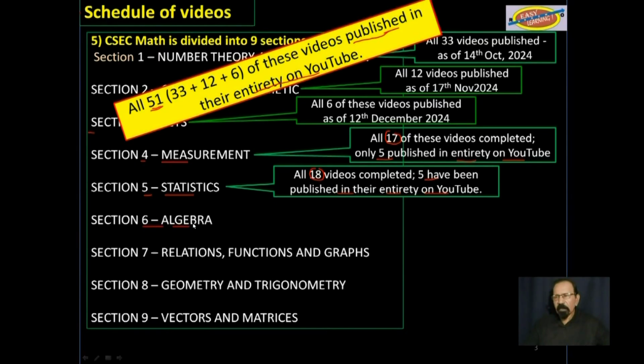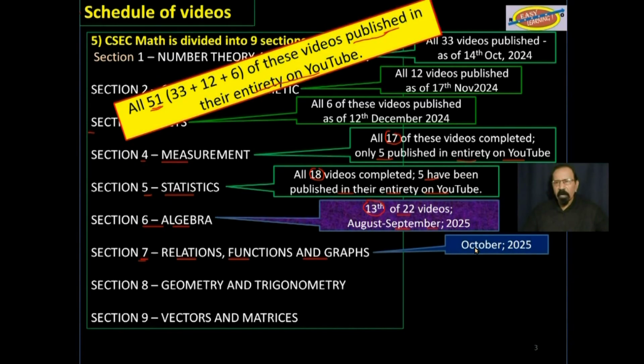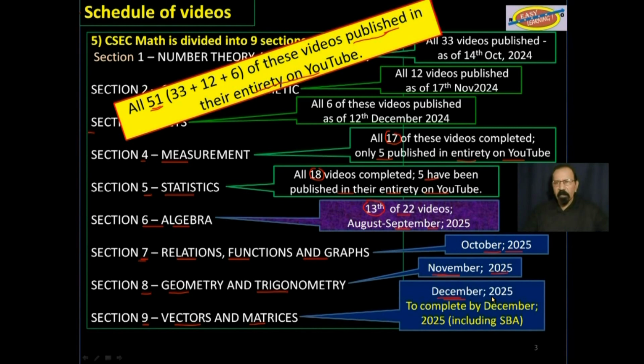Section 6, algebra. This is the 13th of 22 videos in this section, and hopefully by mid-September this section would be finished. Then section 7, relations, functions, and graphs, by October 2025, to be followed by geometry and trigonometry, to be completed somewhere in November 2025. And finally, section 9, vectors and matrices, to be completed by the end of this year, 2025.